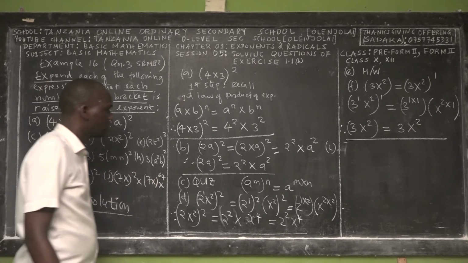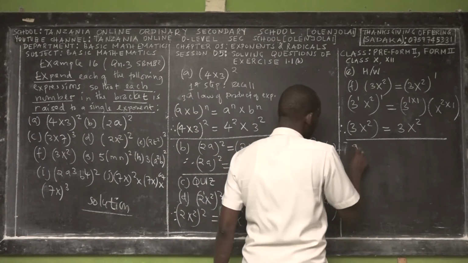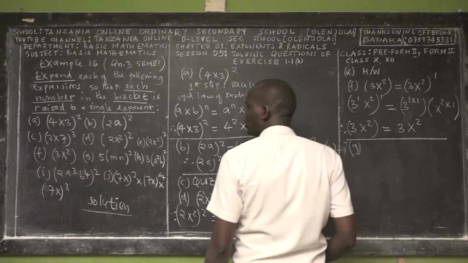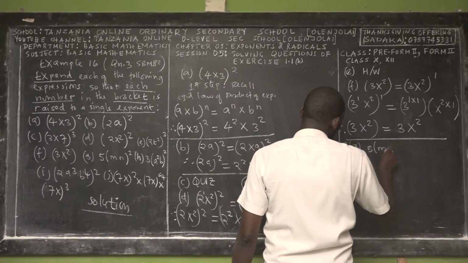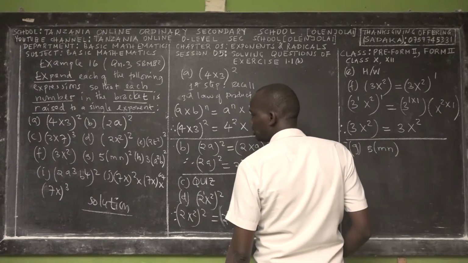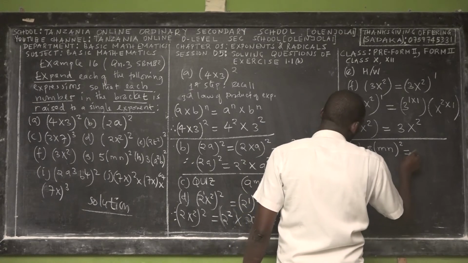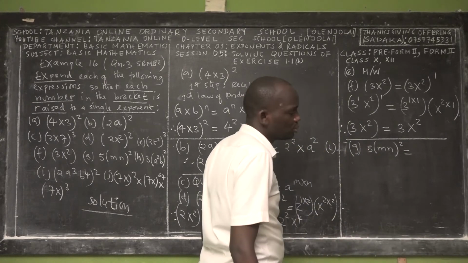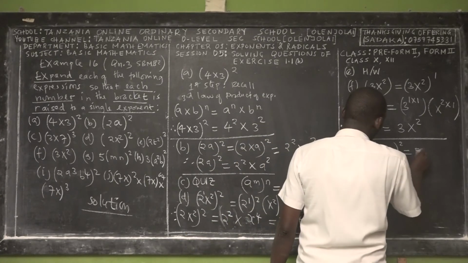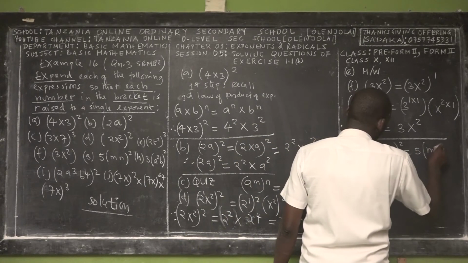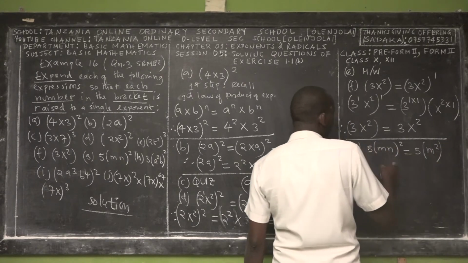Yes. So you have G. What exponents are given in G? It's 5mn power 2, right? Yes. So you have to use laws. 5 is outside of the bracket, and this 2 is the exponent for m and n, right?